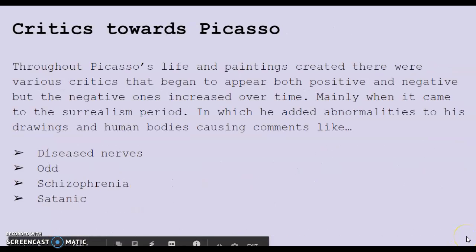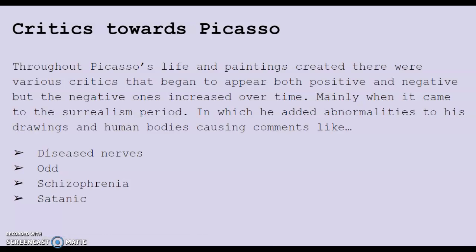Throughout Picasso's life and paintings created, there were various critics that began to appear, both positive and negative, but the negative ones increased over time, mainly when it came to the surrealism period, in which he added abnormalities to his drawings and the human bodies, causing comments like diseased nerves, odd, schizophrenia, and even satanic.